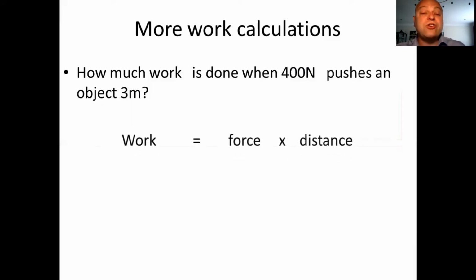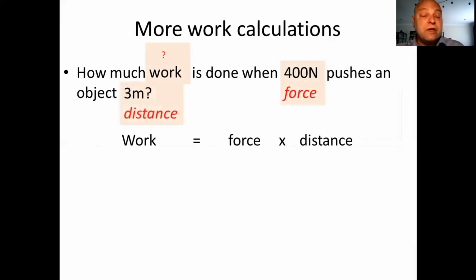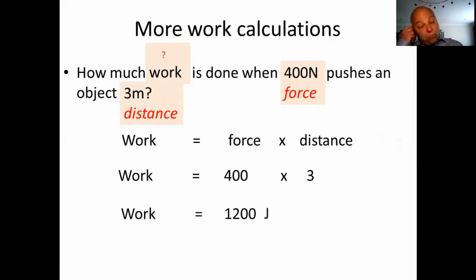Start off with the equation. Then you need to go through the question, highlight what you've got and what you don't know. So work, you don't know. 400 newtons is your force, 3 meters is your distance. Substitute all of that in. We write out the word work because we don't know what the work is. Force 400, distance 3. Multiply them, 1200, add in the unit. Work is measured in joules. You got that right? Well done.